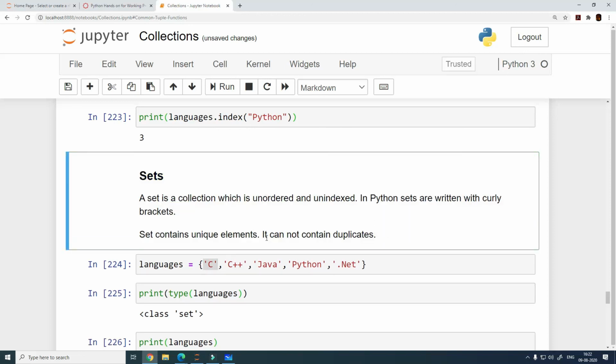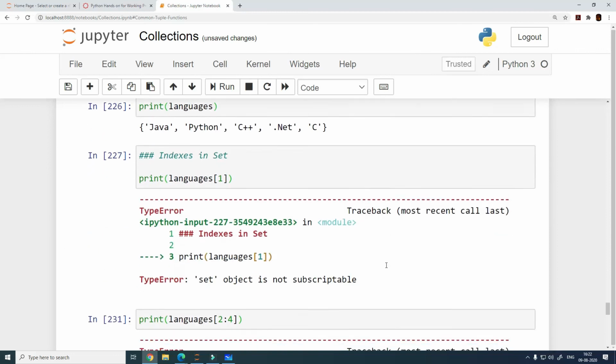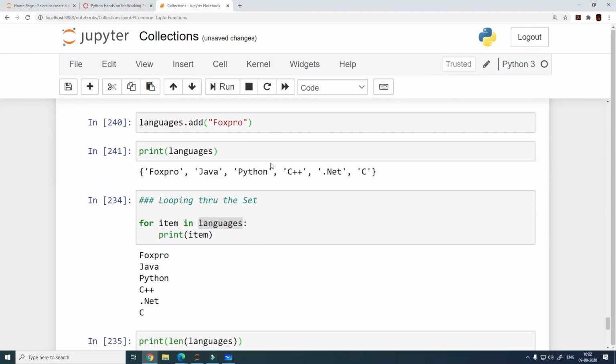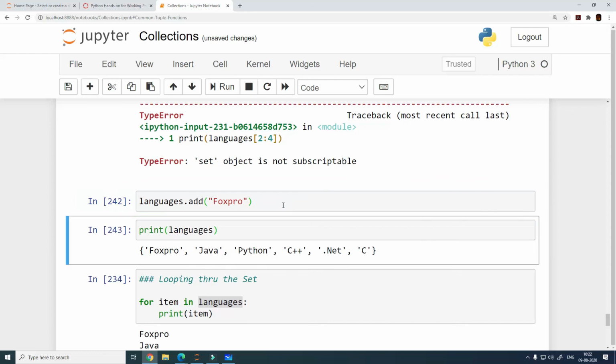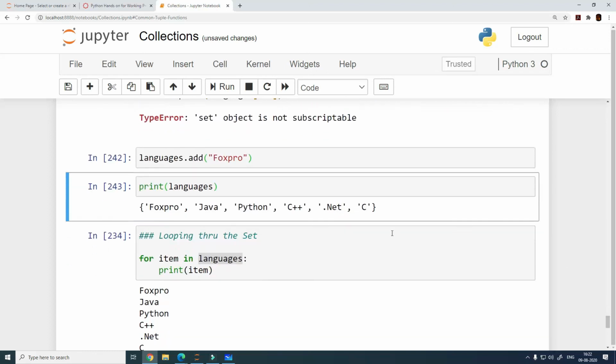Even if you specify duplicate items, it is not going to duplicate. It will just keep one copy of it and not give you any error. And that is what is happening when I am executing this multiple times. It is not giving me any error, but it is not duplicating any item in here. If you add a new item, it will add that to this set, but it will not add the same element multiple times, so that all the elements are unique in this set.